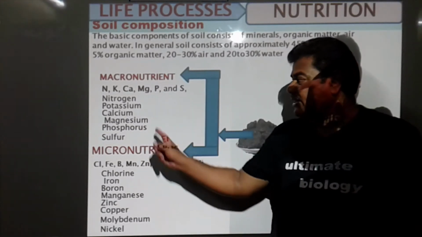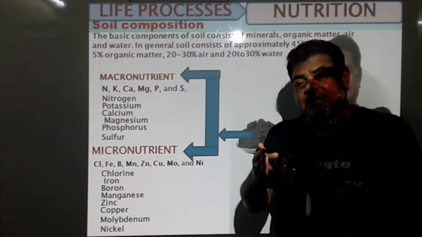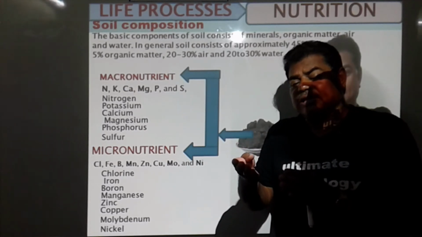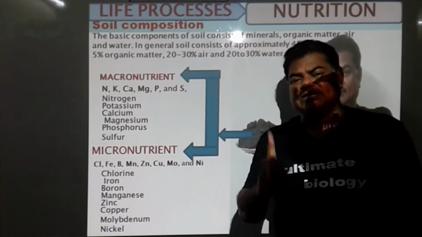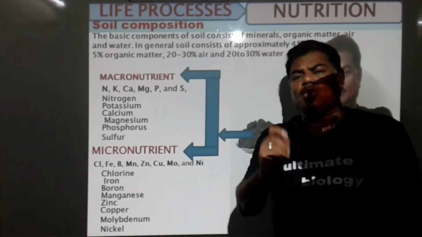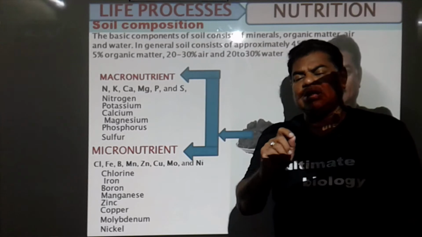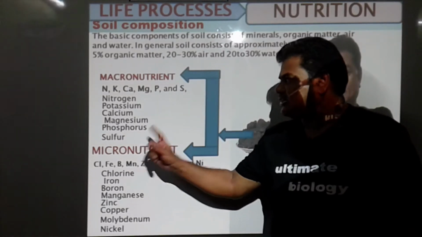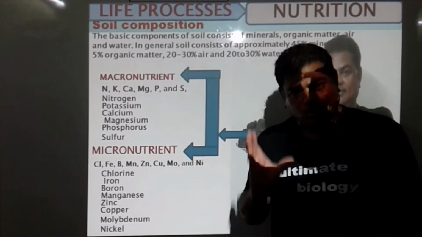Then calcium is there, then magnesium. Magnesium means chlorophyll pigments are formed only due to magnesium. Magnesium is a core element of chlorophyll pigment. Without magnesium, chlorophyll pigment does not form. Phosphorus is there, sulfur is there. These all are the macronutrients.